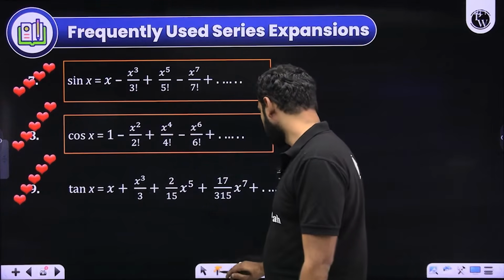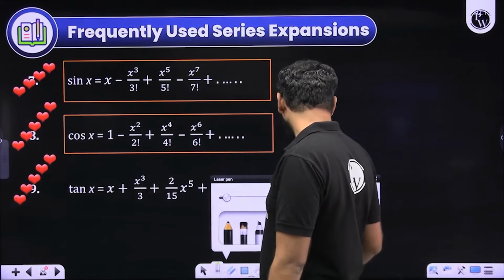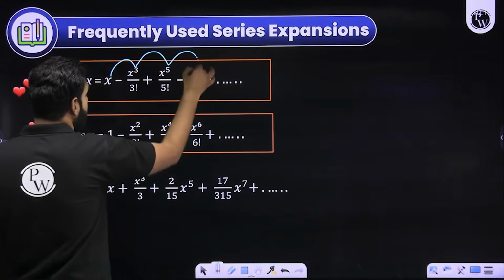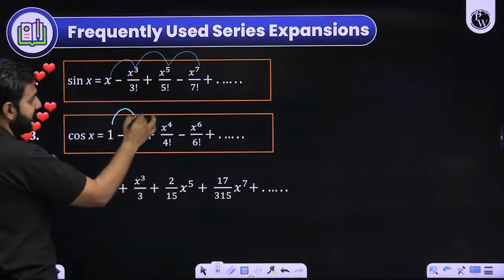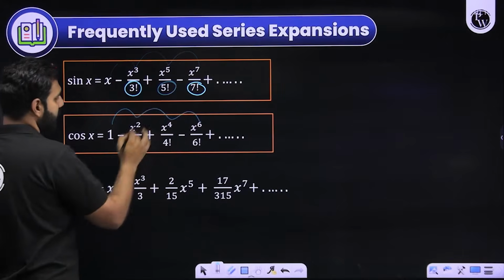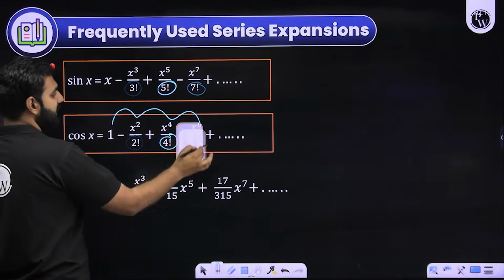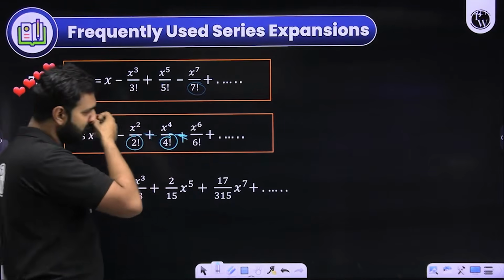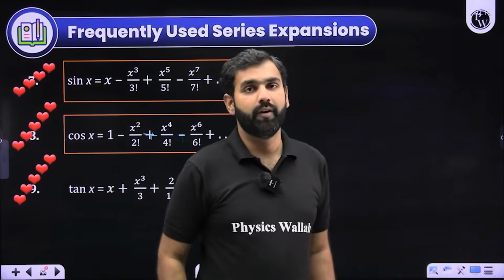So I hope all of you must be clearly noticing this particular part, that powers are odd with sin and powers are even with cos. Whatever power is there, that same factorial is there in the denominator, and the signs are alternatively plus minus plus minus. That is what is happening over here. I hope you will remember it.